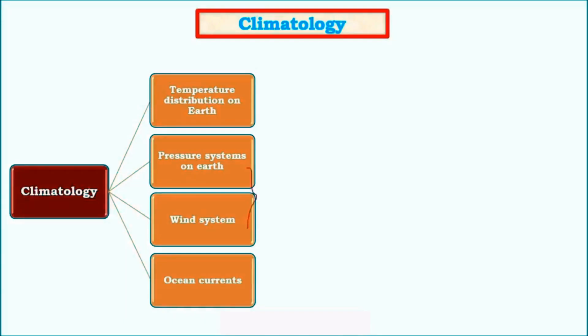So in climatology, the core or the main concepts that form the basis of climatology are temperature distribution, wind and pressure systems, and then ocean currents. Though ocean currents are a major part of oceanography, still I'll be dealing with them in climatology because ocean currents influence greatly the temperature distribution on Earth.